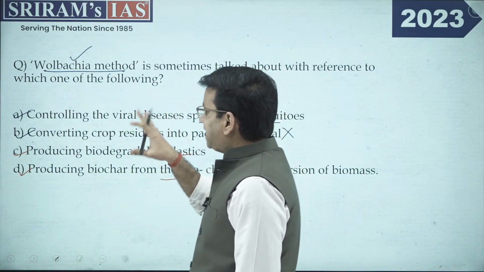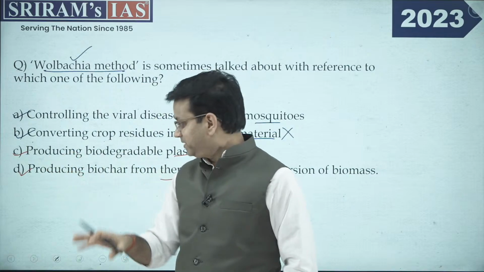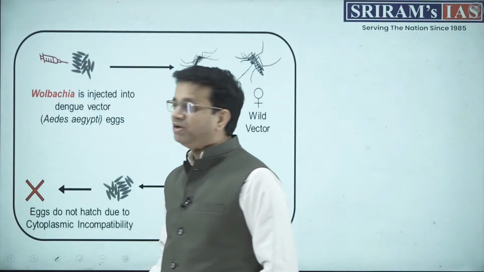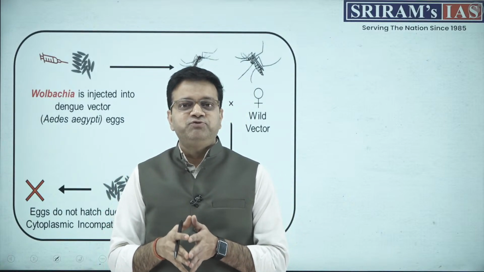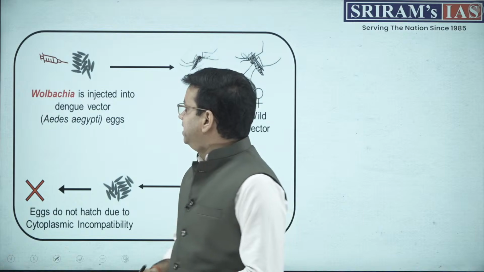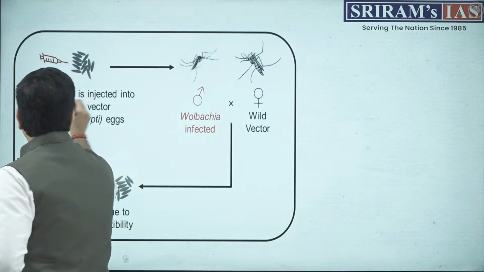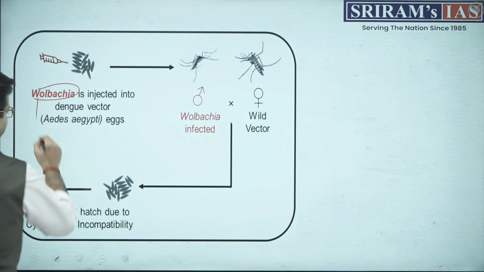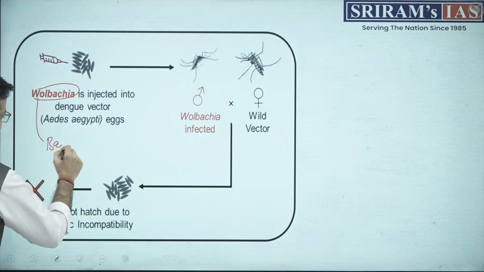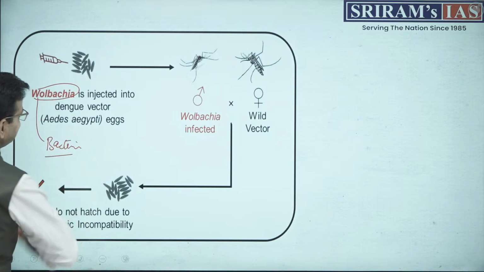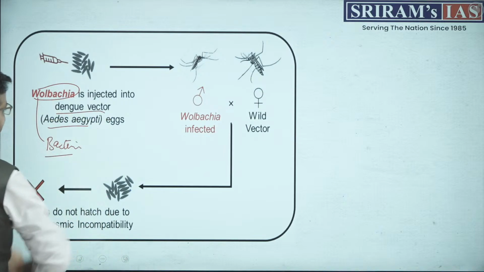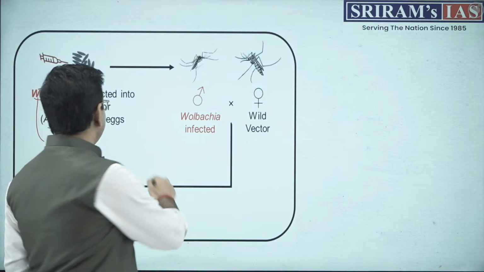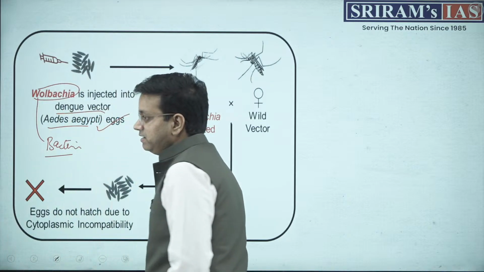Now, what exactly is the Wolbachia method? I'll give you a diagram. In science, we have a lot of diagrams coming your way, so things become easier to understand and comprehend. Wolbachia is basically a bacteria. This bacteria is injected into the egg of the Aedes aegypti mosquito, which spreads dengue.